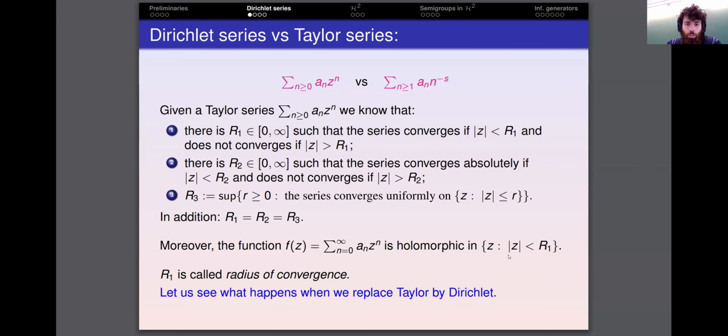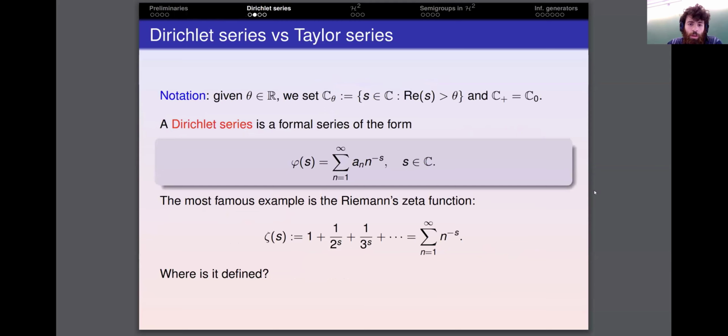So what happens when we move from Taylor to Dirichlet? First of all, I will use the notation C sub theta, where theta is a real number, to denote the complex numbers whose real parts are greater than theta. And C plus will denote C0, the right half plane.